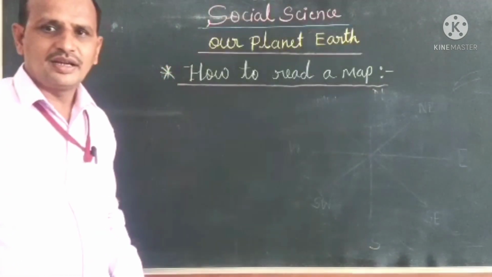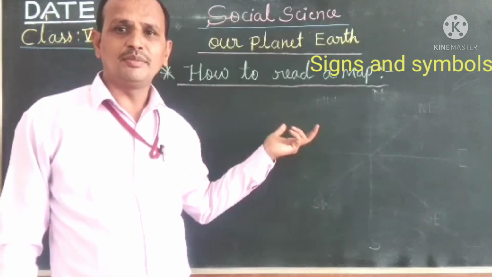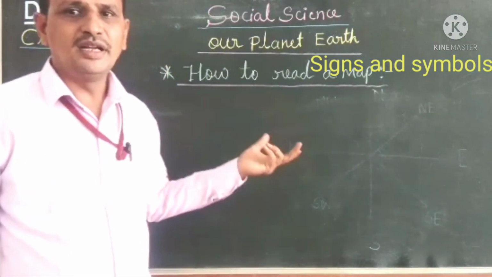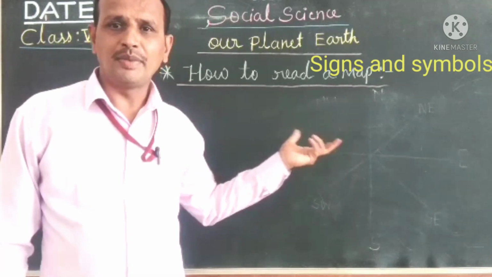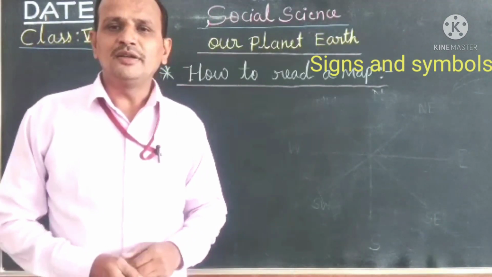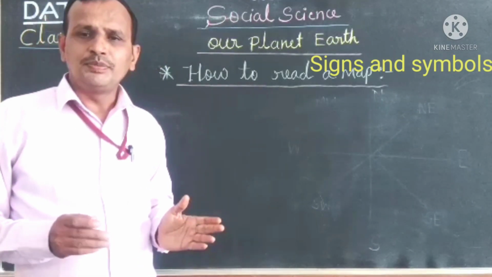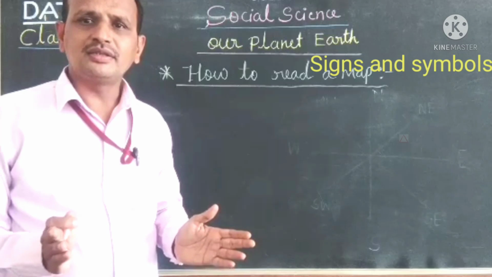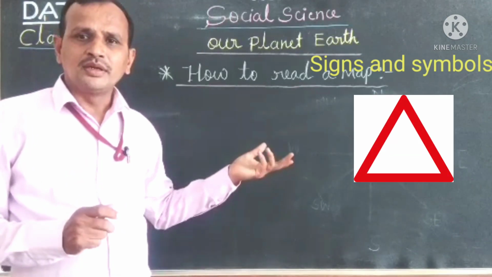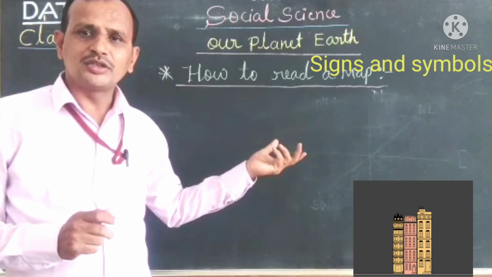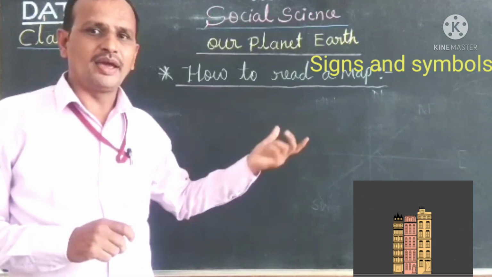Now let us understand another aspect. They are signs and symbols of the map. This is very important to understand a map, children. Children, you may have also seen some pictures of small triangles and small squares and buildings, or the picture of temples on the map.